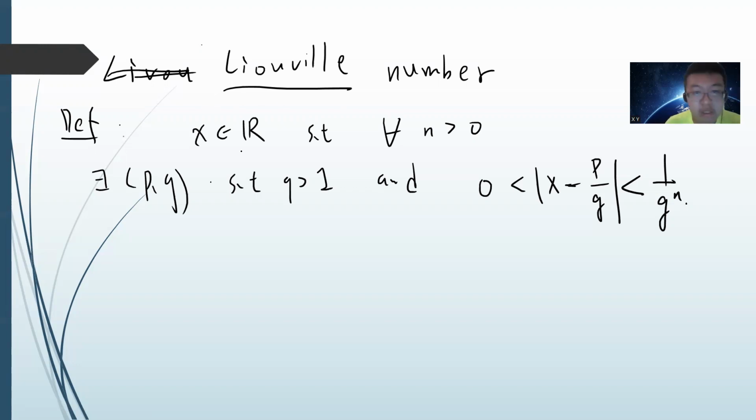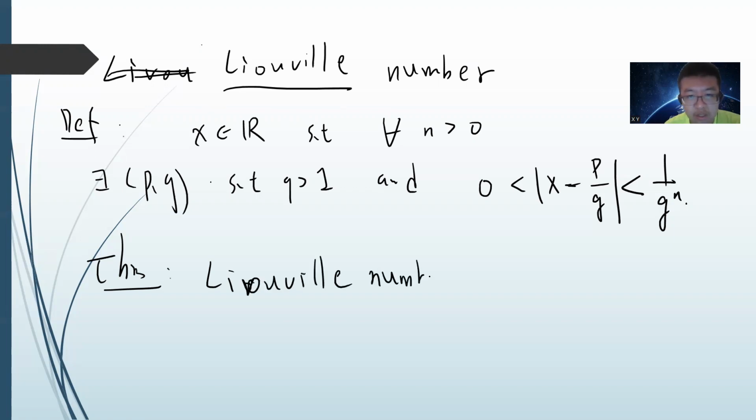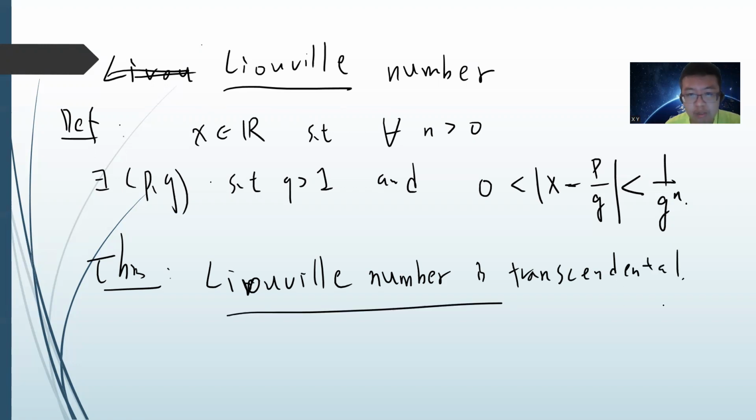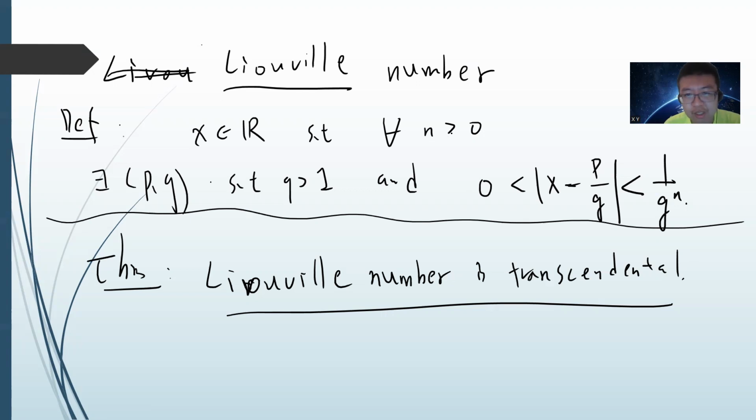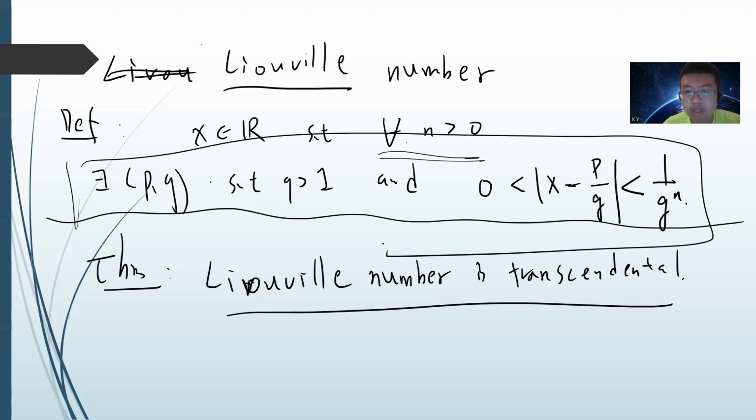I will briefly review the proof of the Liouville approximation theorem. What the theorem says is that a Liouville number is transcendental. These numbers are very tricky and man-made, and they are transcendental. Remember that this holds for every n.